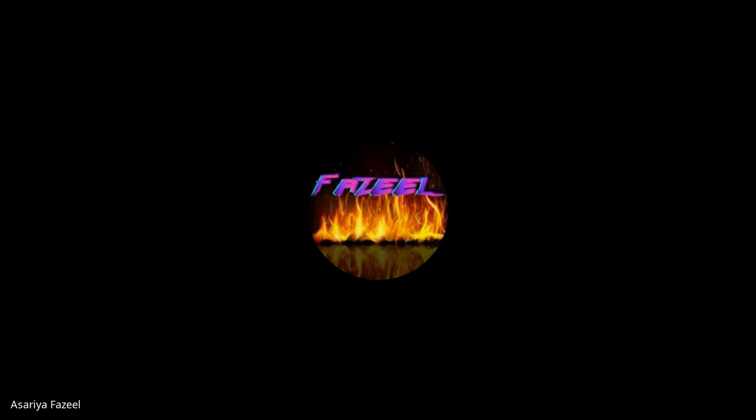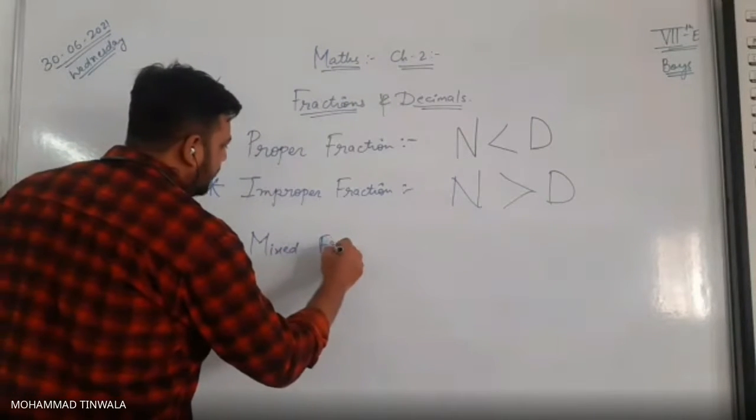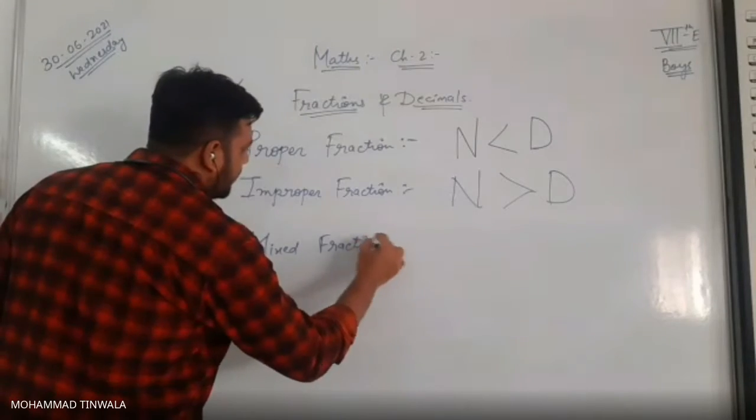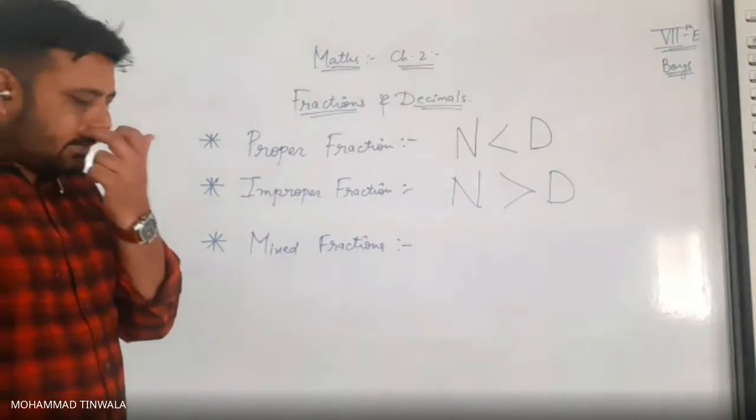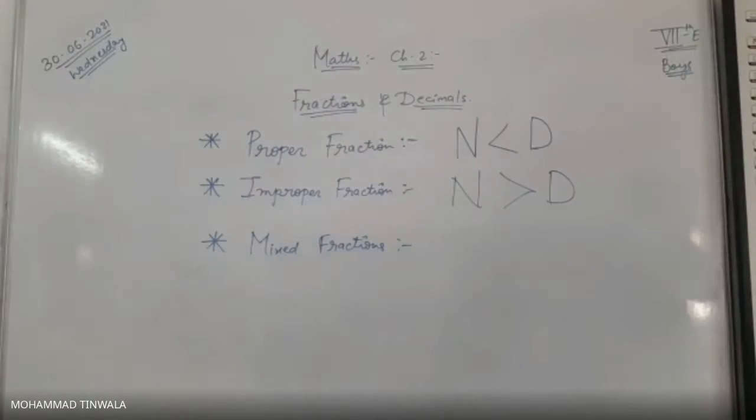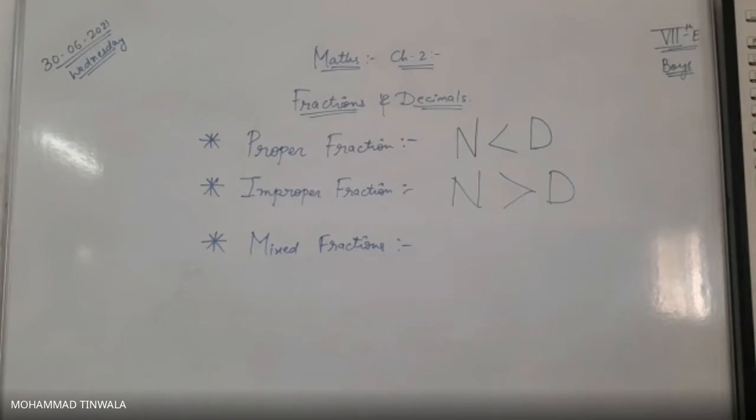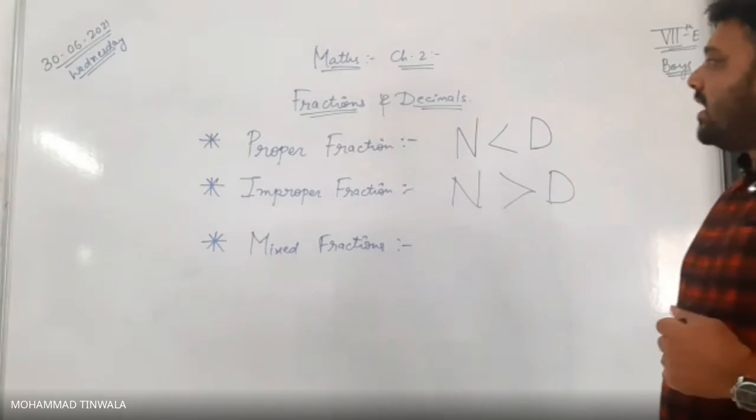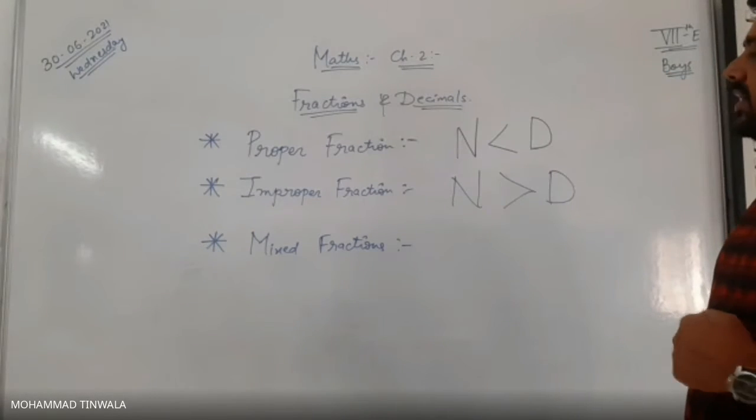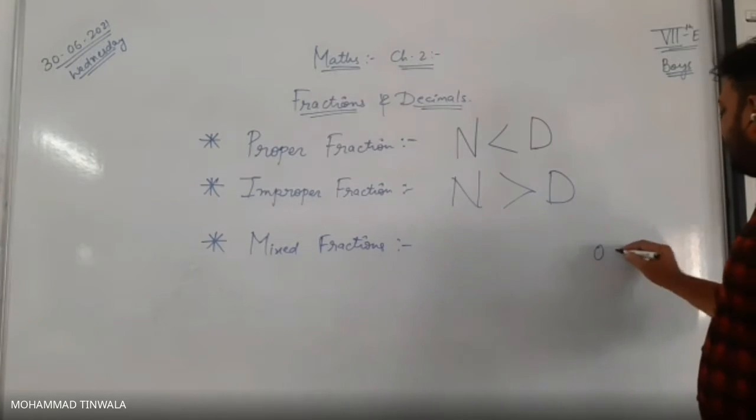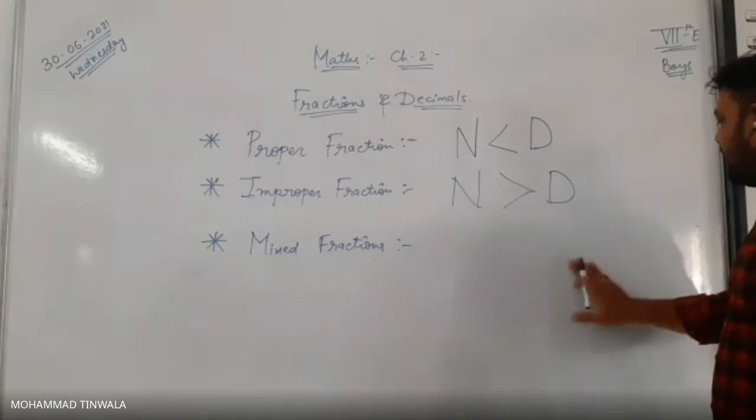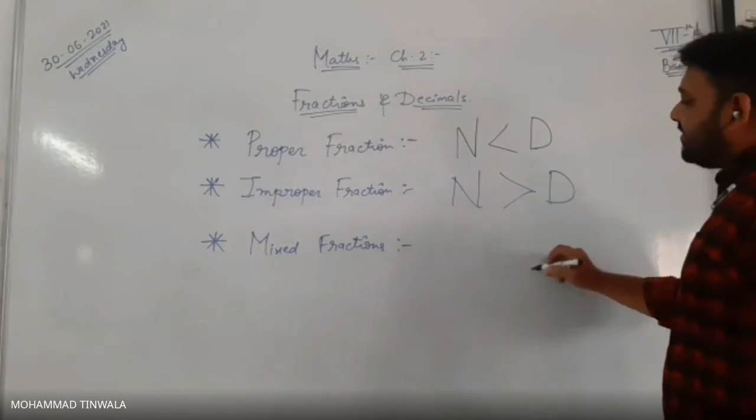Now, the third is what? Mixed fraction. Very good, boys. What do you mean by mixed fraction? Can anyone tell me? A whole number, numerator and denominator. Very good. Whole number, we can say integer. Whole numbers always go from 0 to infinity: 1, 2, 3, 4, 5. Now a complete number is said to be integer.